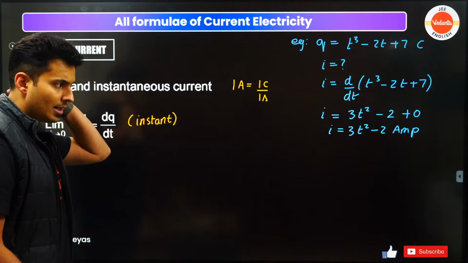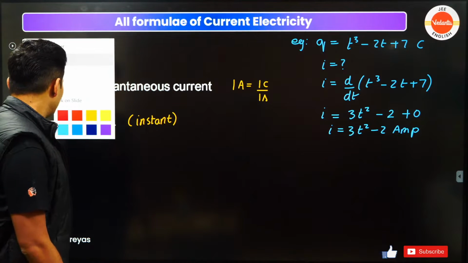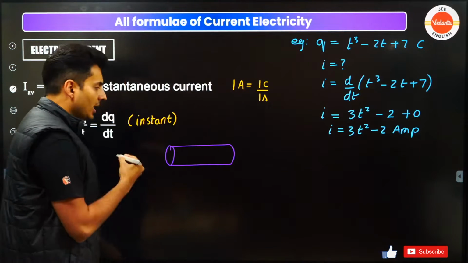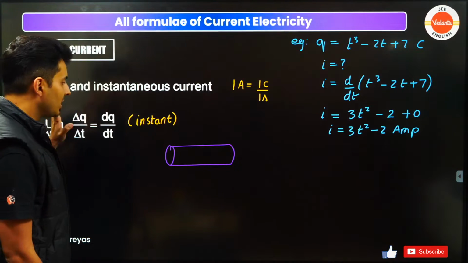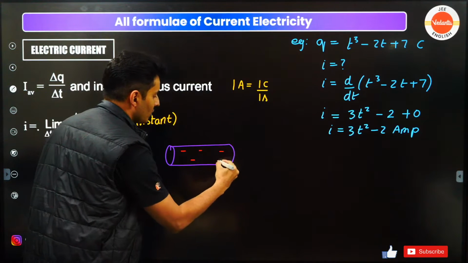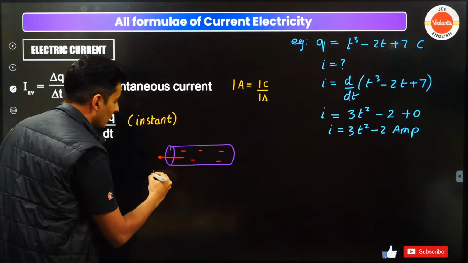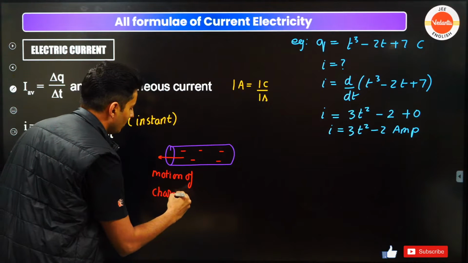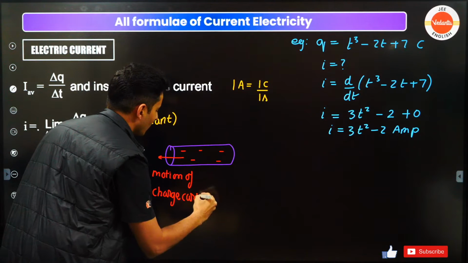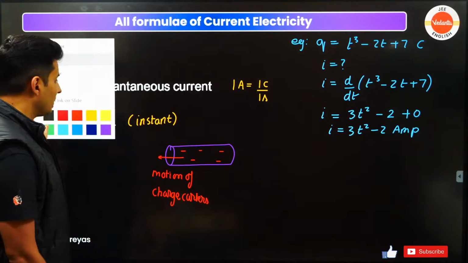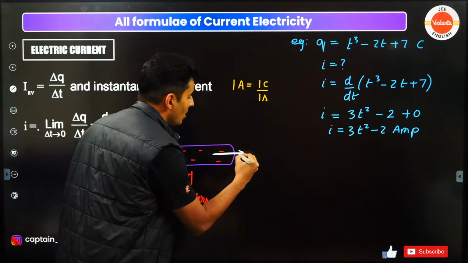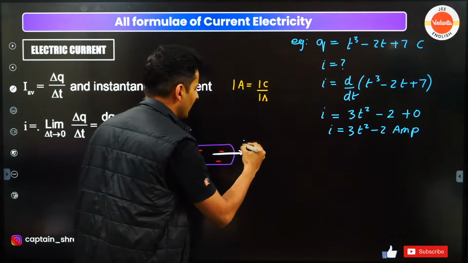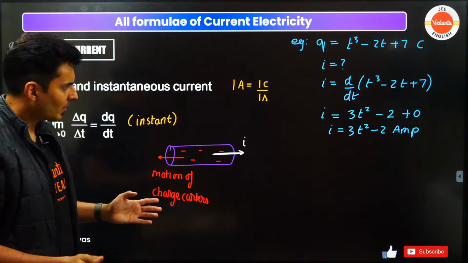So this is what current stands for. Now, also something to keep in mind, that whenever you have a conductor and you see that the charges will move, it is usually the negative charges which move. So the negative charges actually move here. So this is how the motion of the charge carriers is. The motion of the charge carriers is this way, but the direction of the current is always in the motion of the positive charges. But there is no positive charge which is moving. So wherever the negative charge moves, exactly opposite to that is where the current is going to be, right?